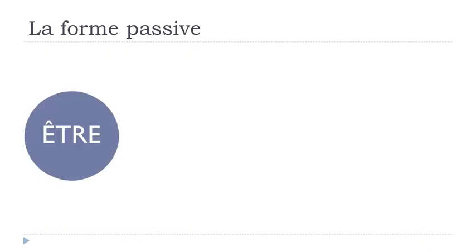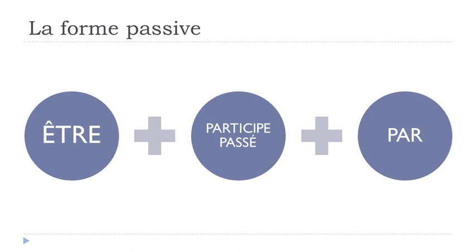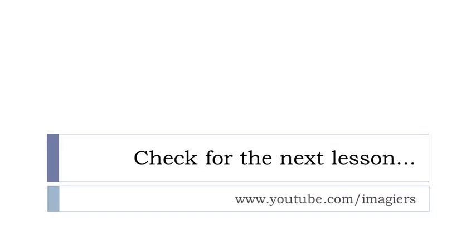Okay? So remember, être, then participe passé, then par. Don't forget this par because it's quite important. Okay, and these will be the three elements that you will need to use to construct this passive form. Okay, I hope it was clear.